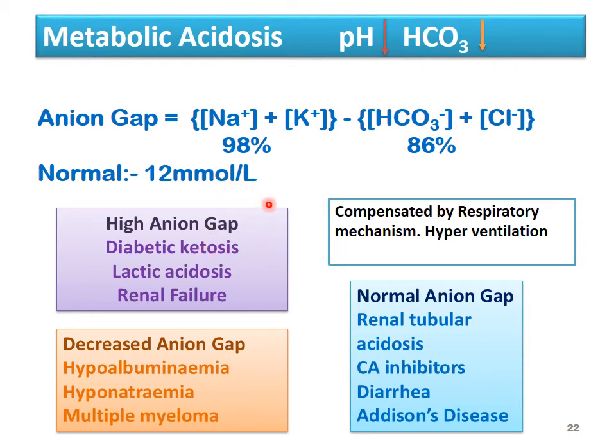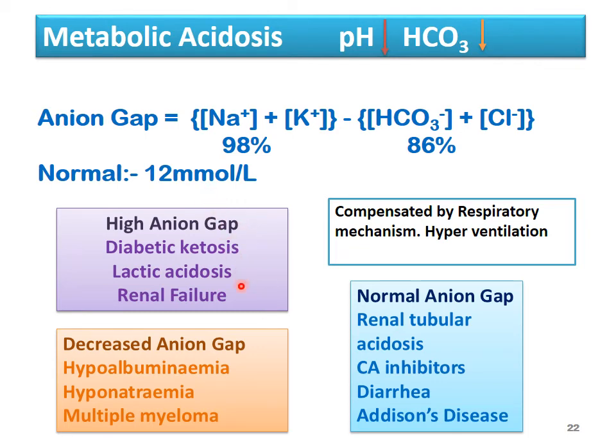Now there are some diseases which have a high anion gap, some which have a low anion gap, and some with a normal anion gap. High anion gap diseases are diabetic ketoacidosis or ketosis, lactic acidosis, and renal failure. In these cases the anion gap increases.